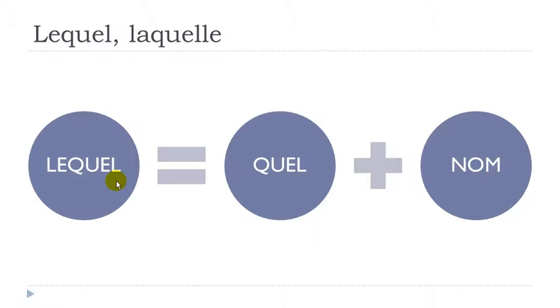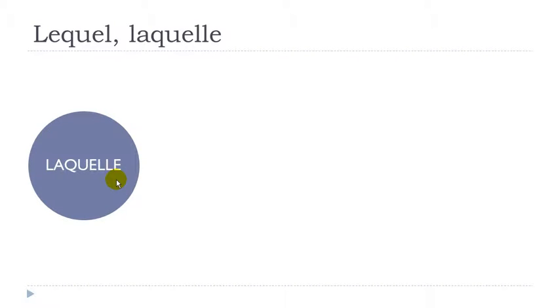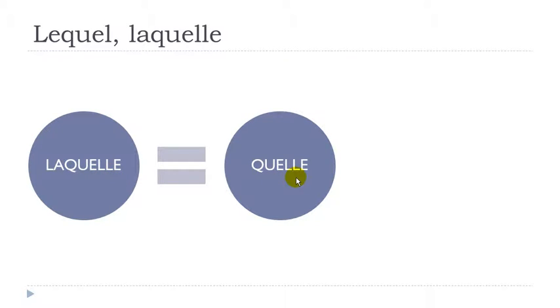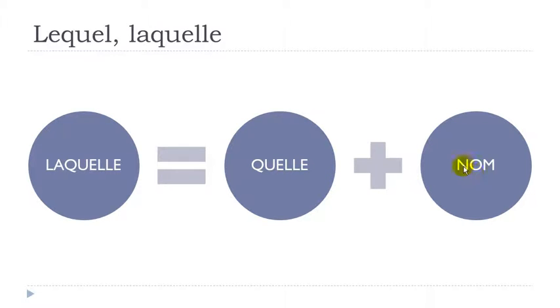instead. Remember that in that case, we'll see that a bit later in this lesson, lequel will be for the singular masculine. Then let's see how it goes for the feminine form, singular as well. So it will be laquelle, okay? And then it will replace this quel, so what, but in that case, as you remember probably, we've got the feminine and the masculine form, plus a noun, so plus un nom. So if you want to replace quel plus un nom, then you will have to use laquelle. So this is the singular feminine form, okay?